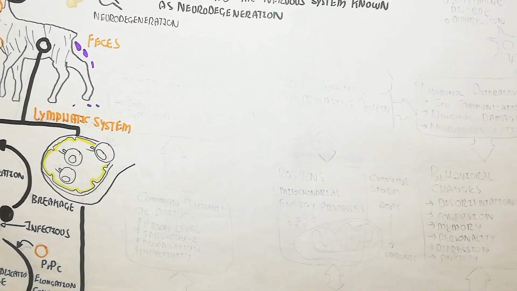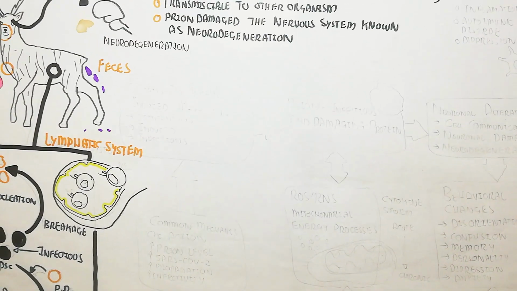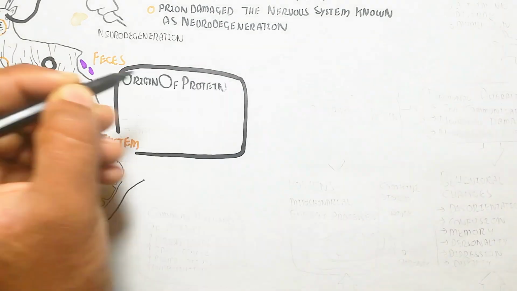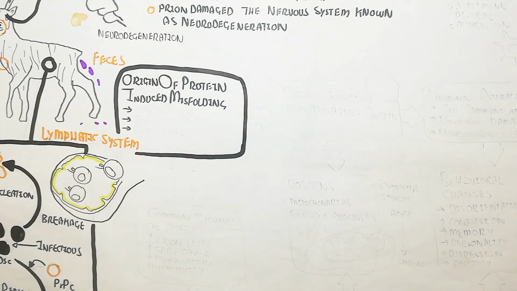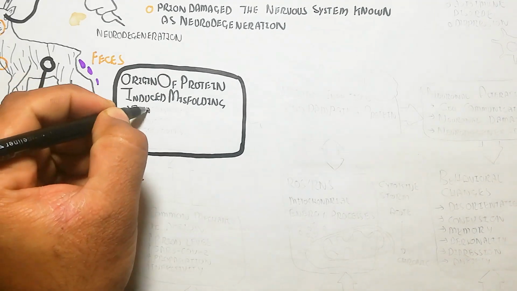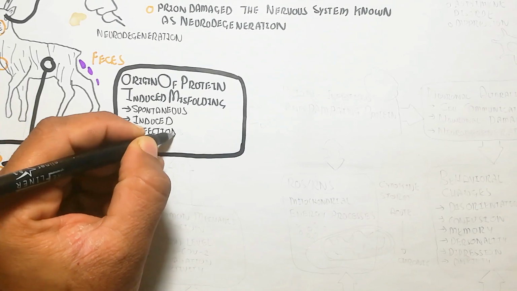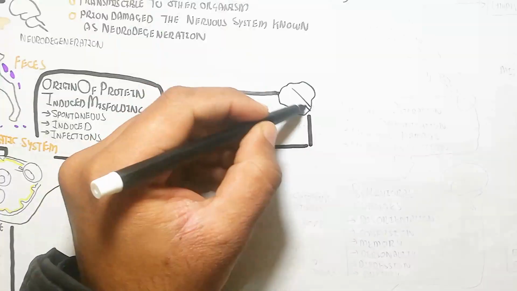Let's understand the origin of protein-induced misfolding. Spontaneous and induced infection will lead to the origin of protein-induced misfolding. This misfolding will lead to the prion, an infectious and damaging protein.